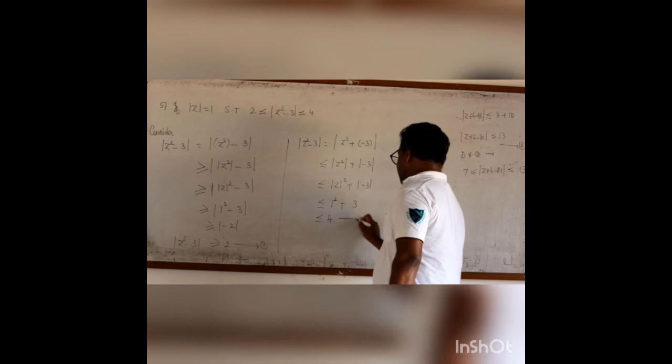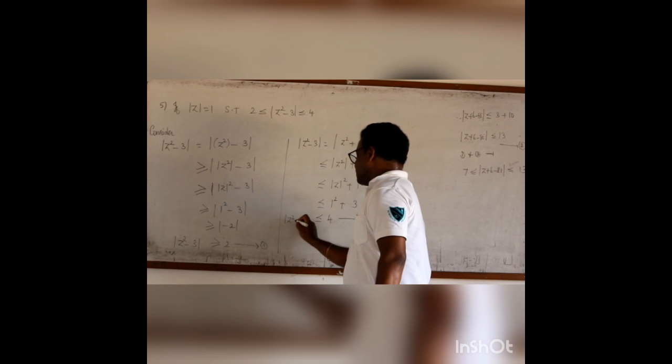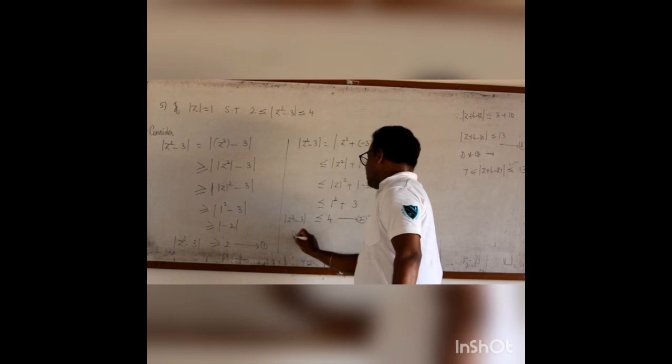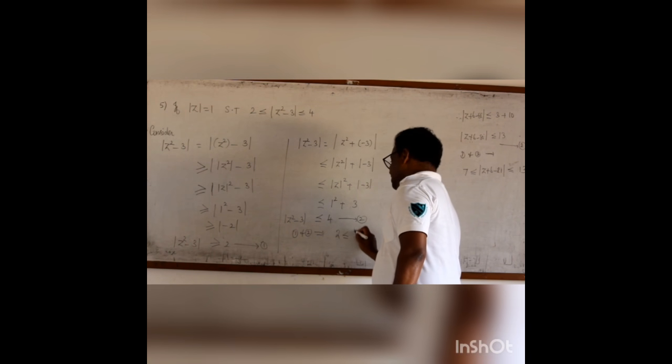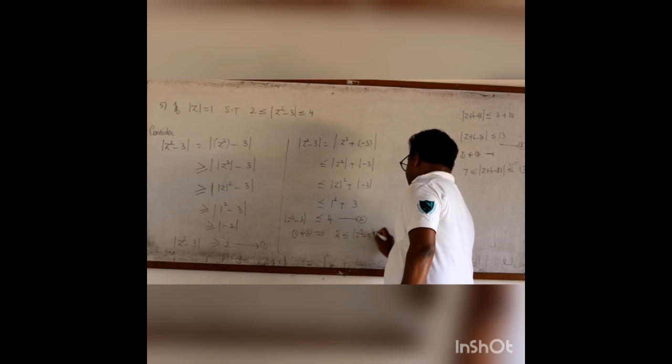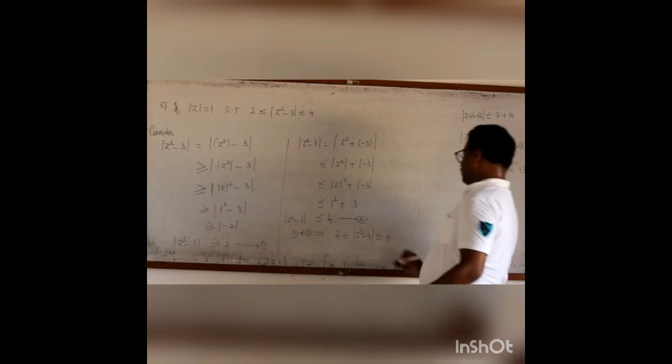This is 2. What is 2? Modulus of z square minus 3 is less than or equal to 4. So 1 and 2 imply 2 is the least number, which is less than or equal to 4.